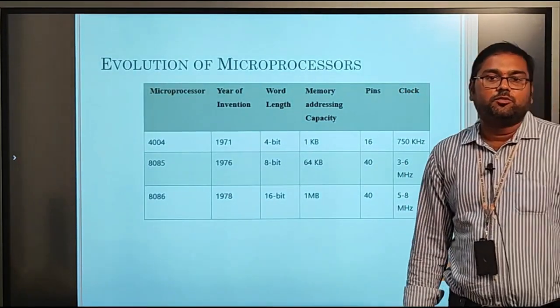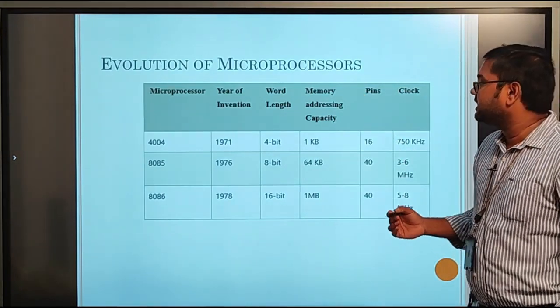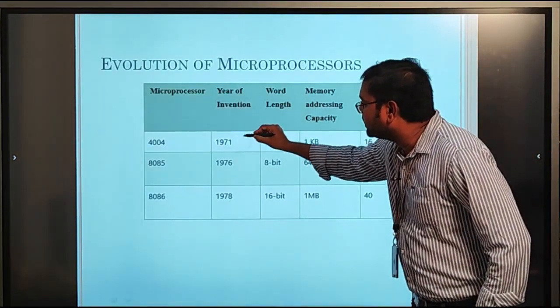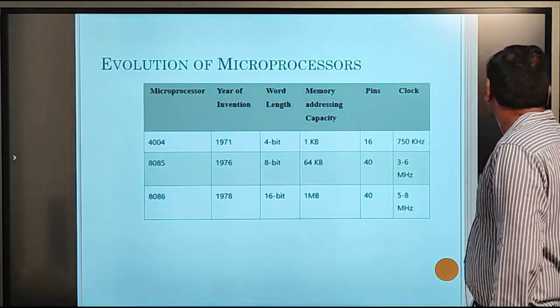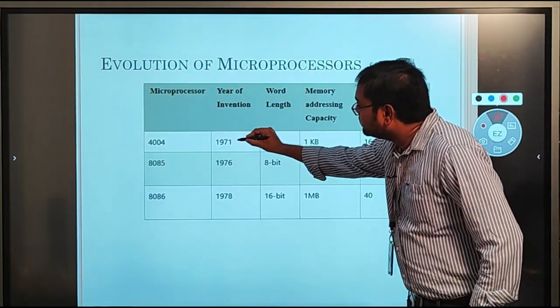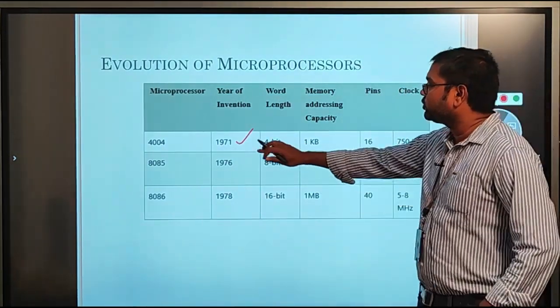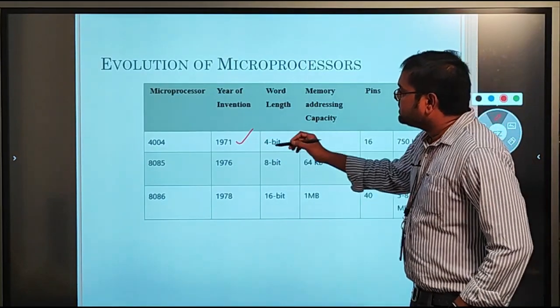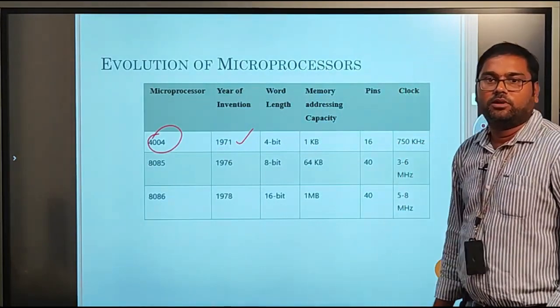Coming to the evolution of the microprocessor. The microprocessor was first developed by the Intel company in the year 1971. In 1971, Intel first manufactured a microprocessor IC, numbered 4004.